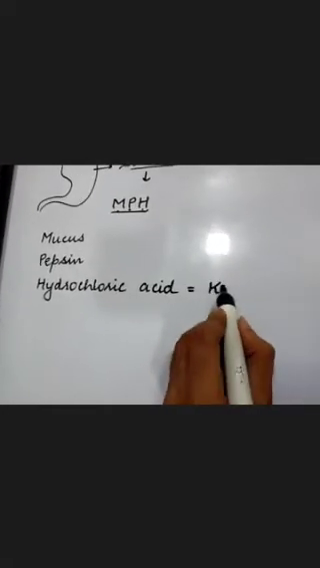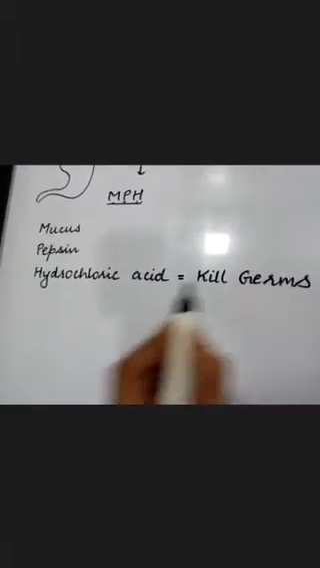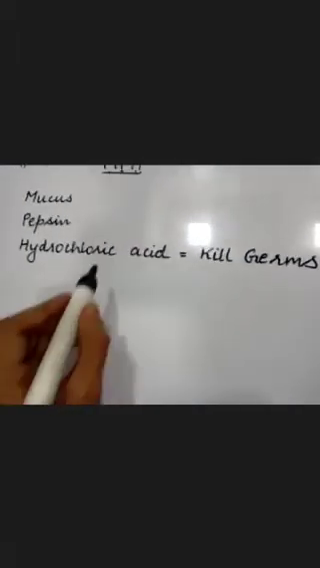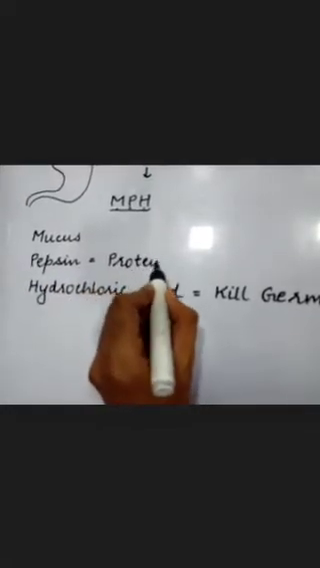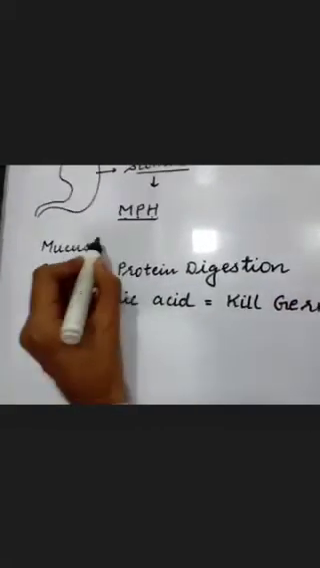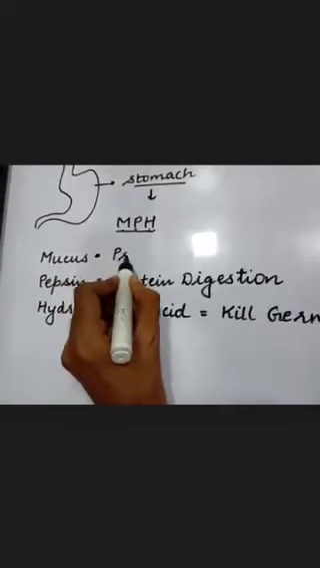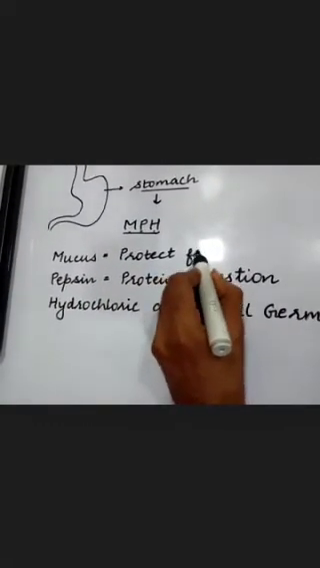Hydrochloric acid is necessary to kill the germs which are entering our digestive system along with food. Pepsin is necessary to digest protein. Whereas mucus is necessary to protect the stomach from hydrochloric acid.